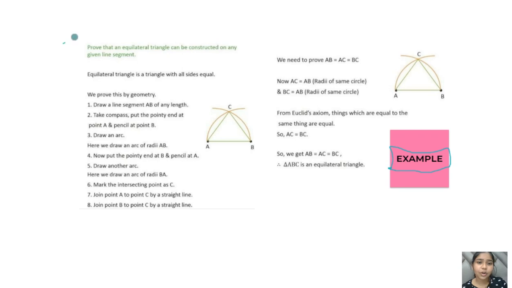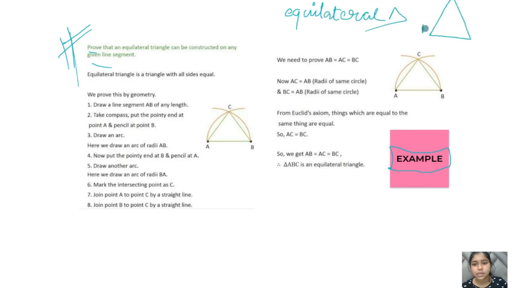So there is a very important question in this chapter, the only question of this chapter which is relevant for you people. The question is: prove that an equilateral triangle can be constructed on any given line segment. Before starting with the question, let's have some basic knowledge of an equilateral triangle. This is the equilateral triangle ABC. In the case of an equilateral triangle, you just have to know a few points. All the sides are equal. This is the very important point for an equilateral triangle.